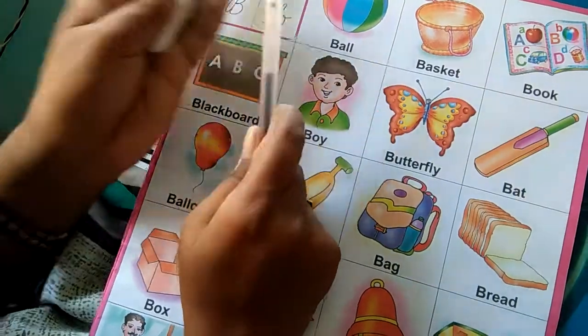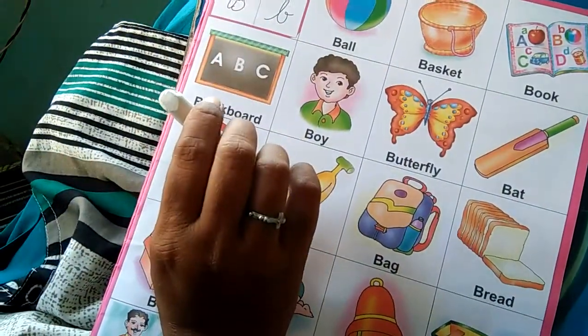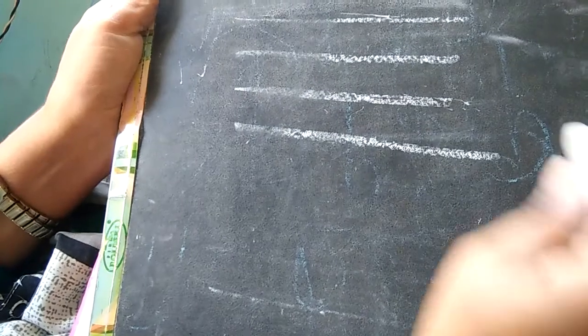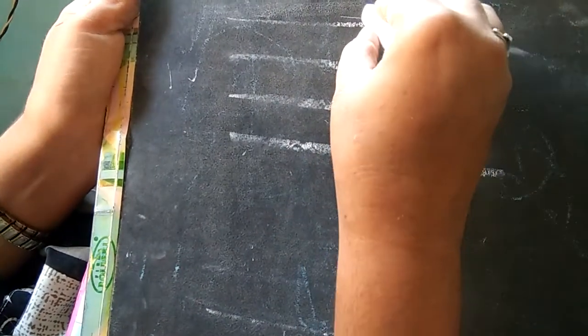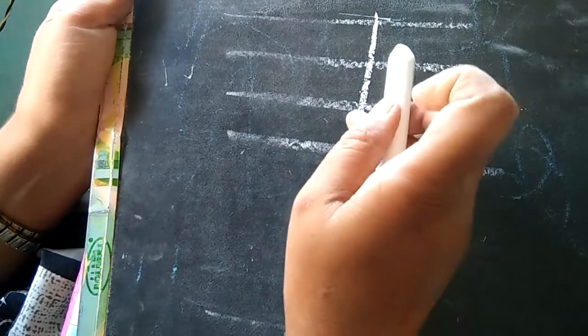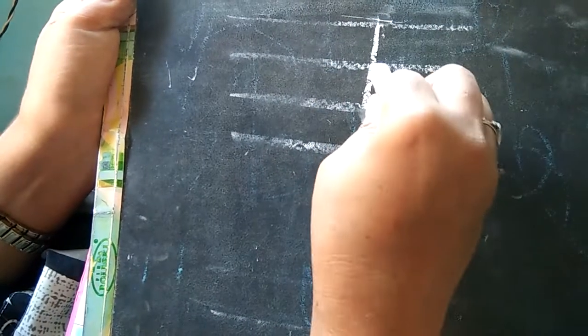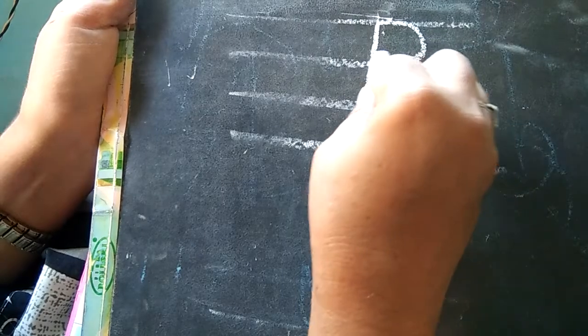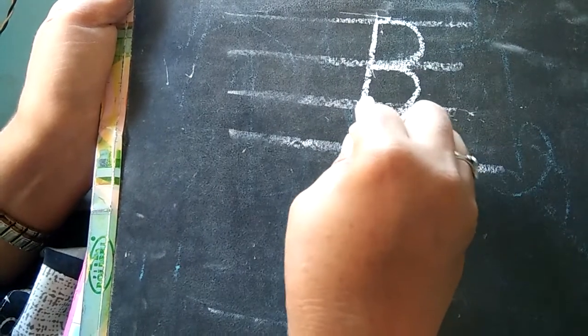Now let us see how to write B. Let us see how to write capital letter B. You have learned the shape. You have to write a standing line. 1, 2, 3, and these 3 lines standing line, bumpety bum, B.